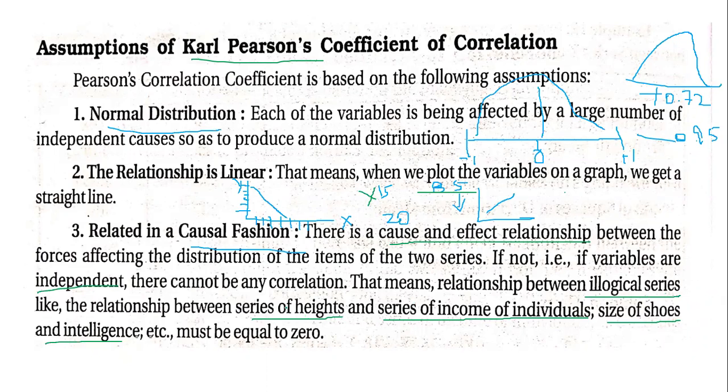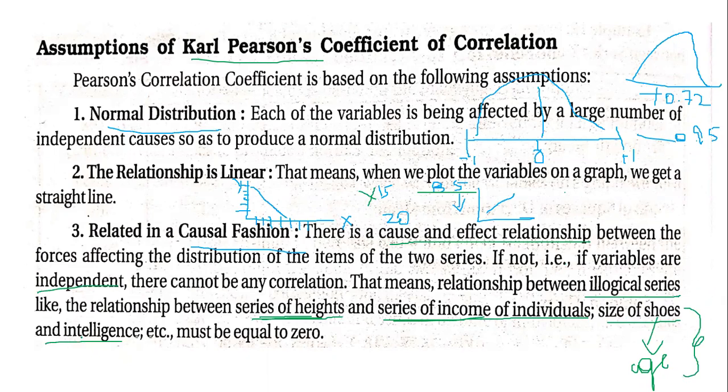And these are independent factors. These are single factors which cannot be compared with such other factors. But you can compare, let's say, the size of shoes with age. That also makes a little sense. Many of them have done studies based on such matters.